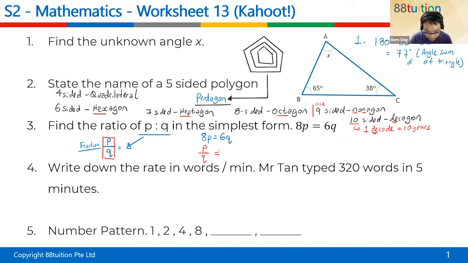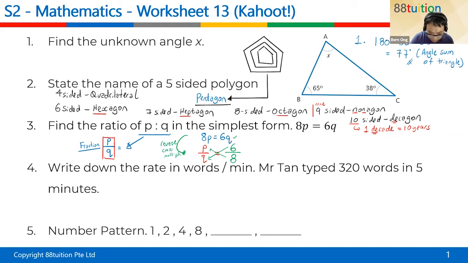And I do a reverse cross multiply. So what does a reverse cross multiply say? What must be on top? What times q must give you a 6q? The only possibility is the 6 being on top. So that if I cross multiply, 6 times q will give me 6q, and the 8 has to be low, so that 8 times p is 8p. This step is what I call reverse cross multiply because it's the reverse of it.